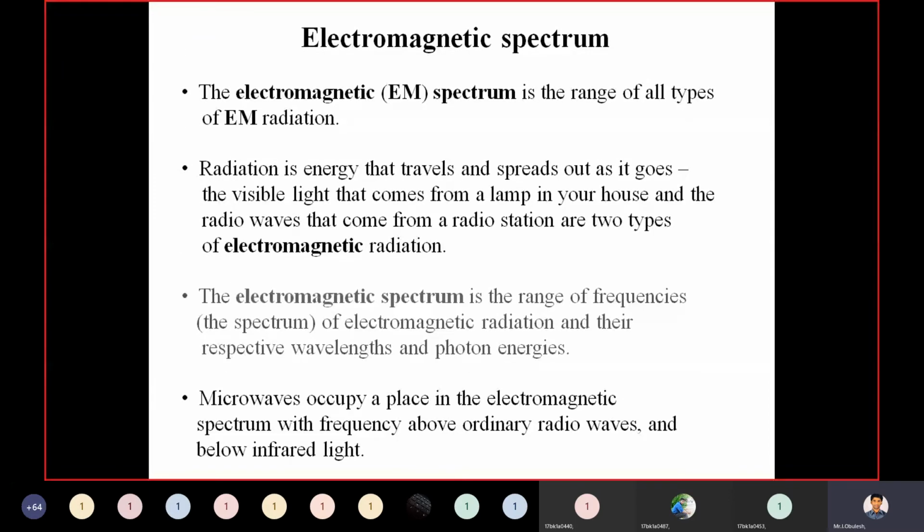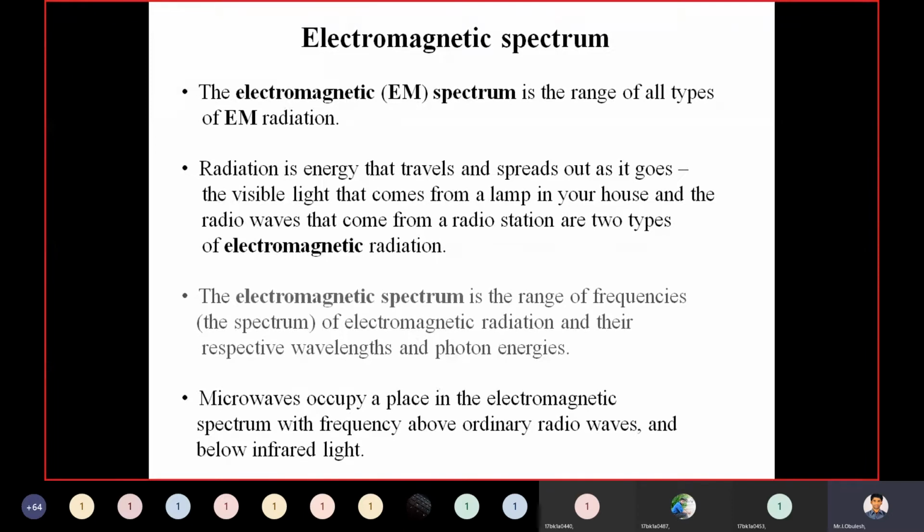Then, electromagnetic spectrum. The electromagnetic spectrum is the range of all types of EM radiations. Electromagnetic radiations.